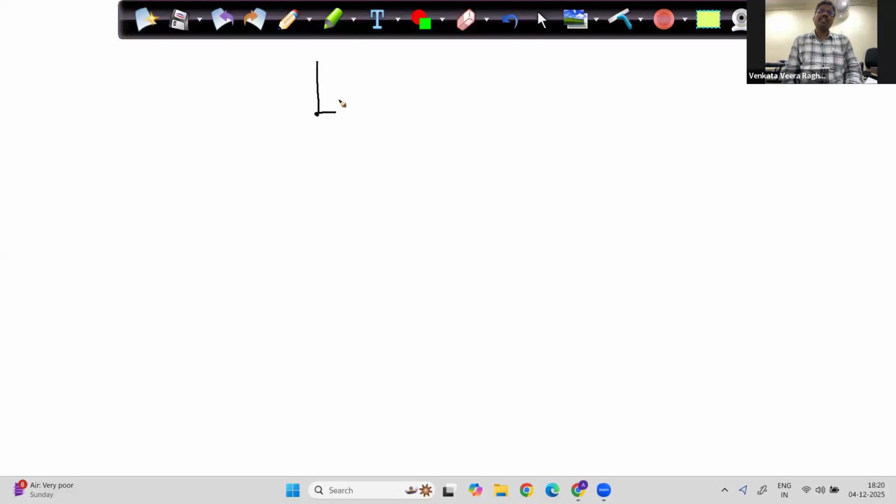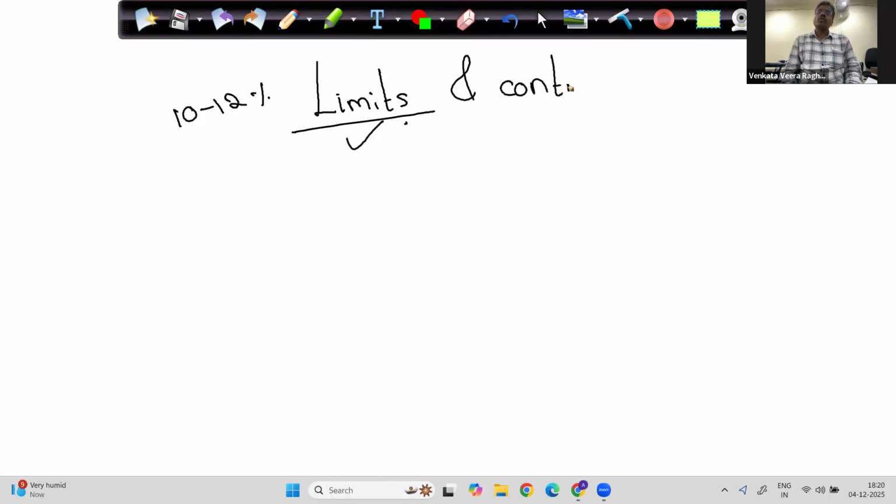Why do we require limits? Why have limits come into the picture? What is the use of limits? You get 10 to 12% of the total marks, around 10 to 12 marks. Maximum it can go up to 11.7 marks on limits and continuity. Both topics together, on an average, you get around 11 marks out of 108 marks.